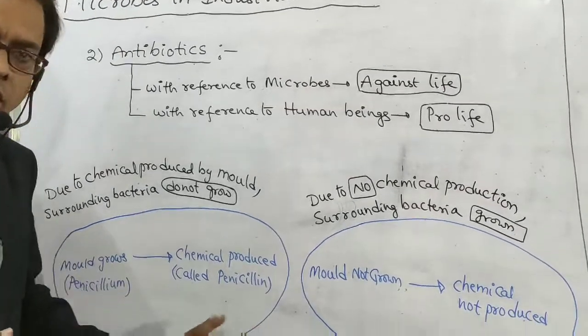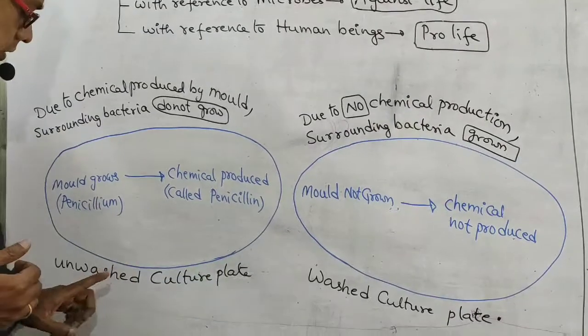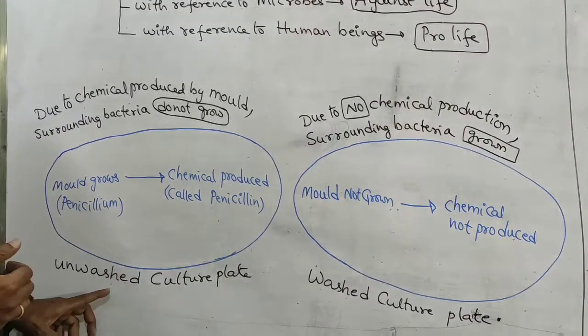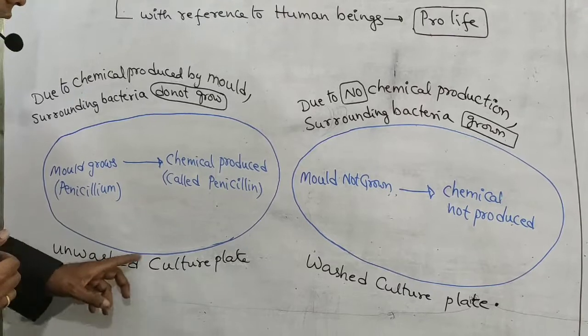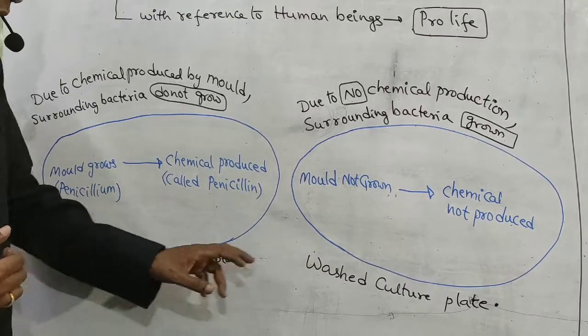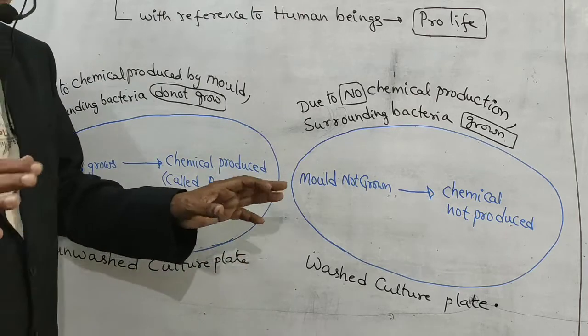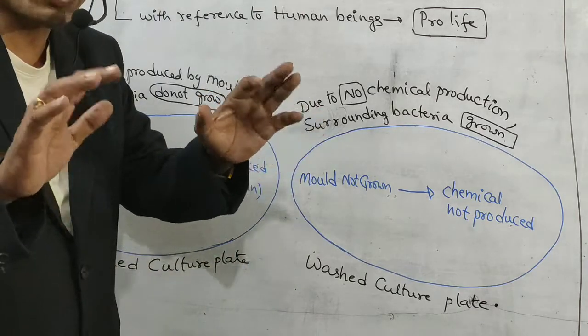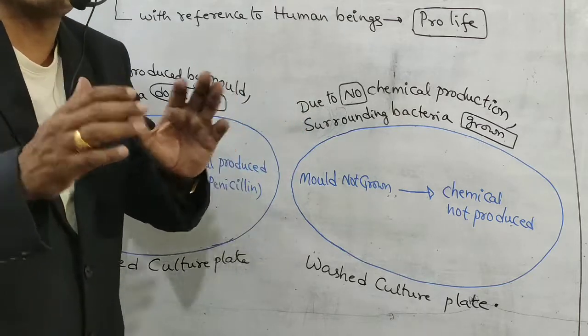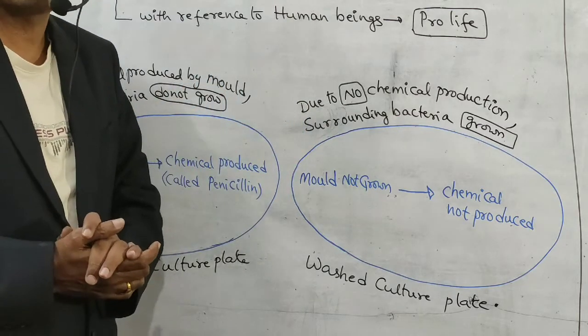First one is unwashed culture plate. Other one is washed culture plates.